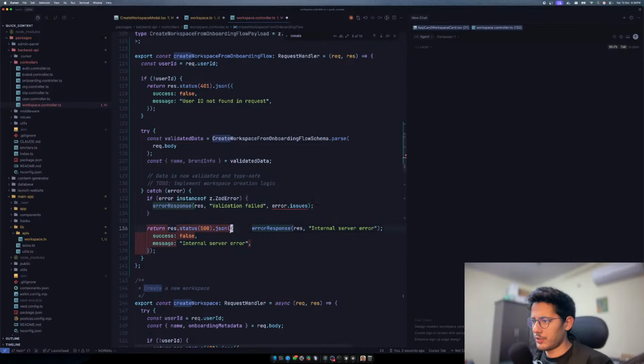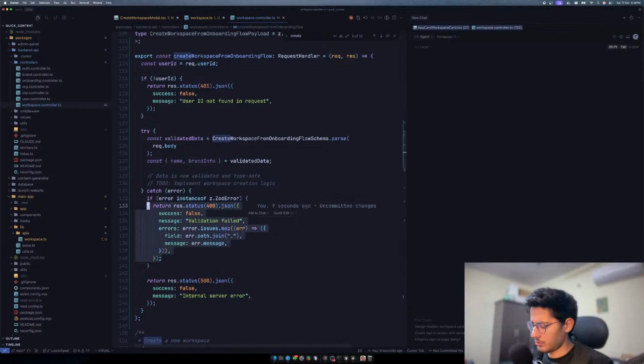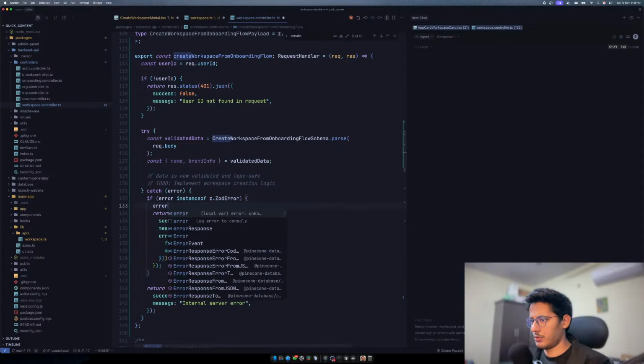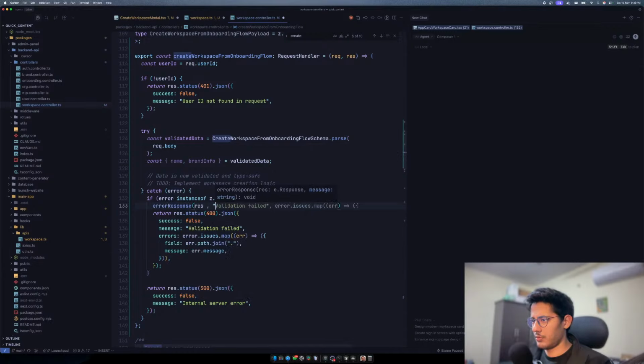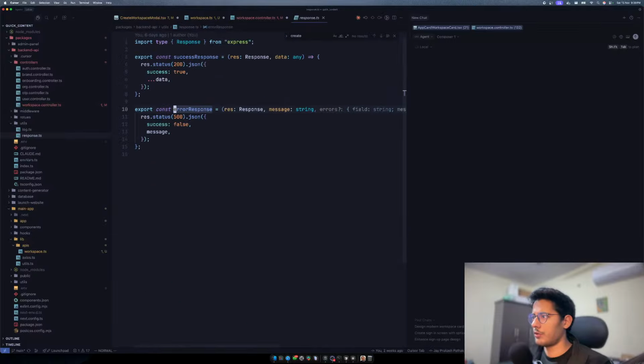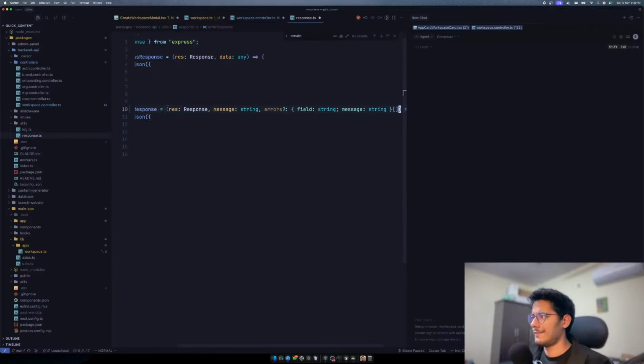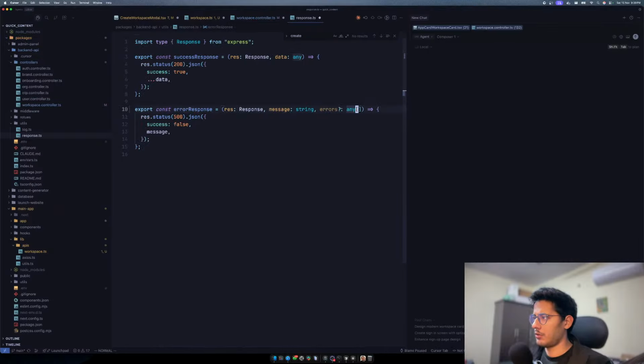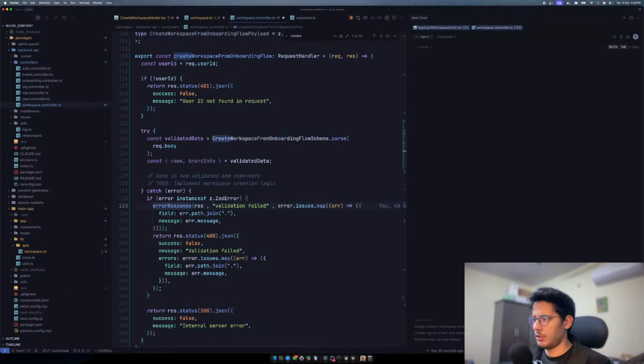Error response is like a better option. Yeah, I think we can use error response. Yeah, I think this should work. What's wrong with error response? Not fields and messages, but this could be literally anything. You can give me anything and I will console.error the error, and then this should work. Yeah, then this would work.